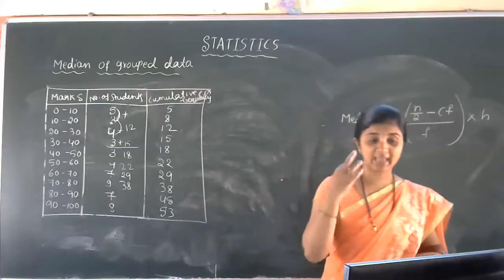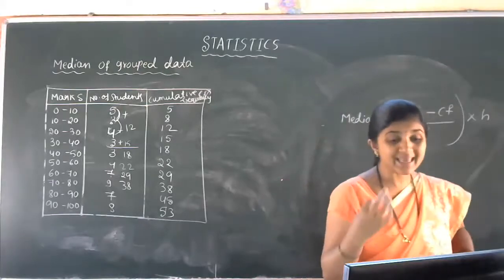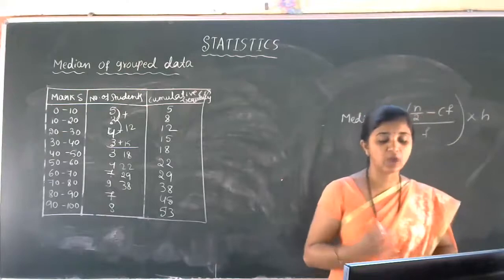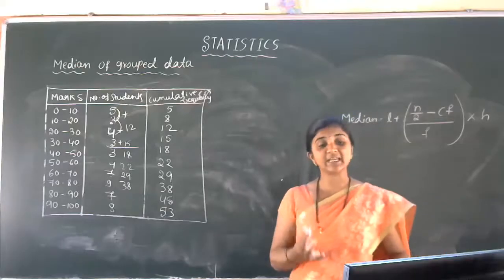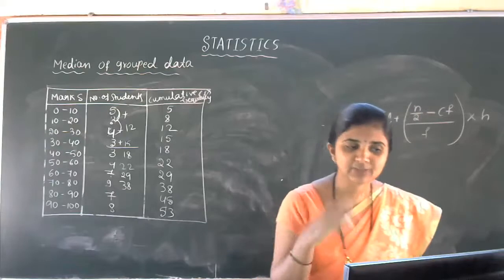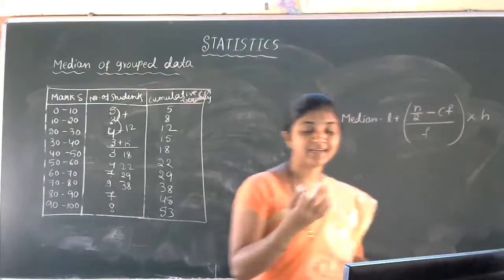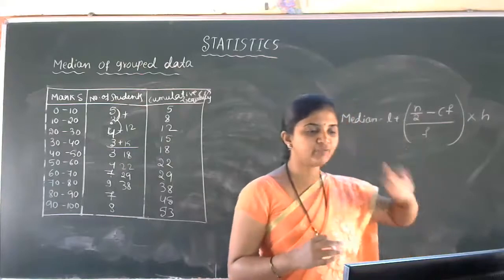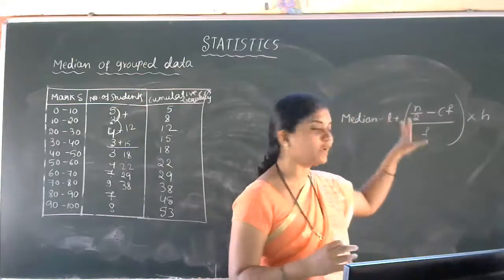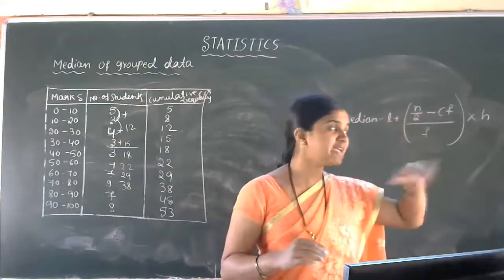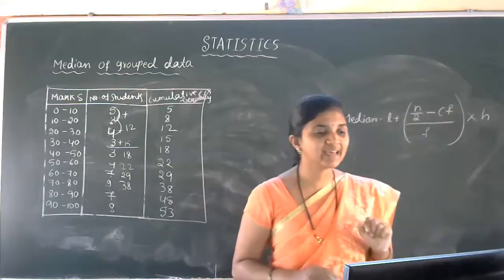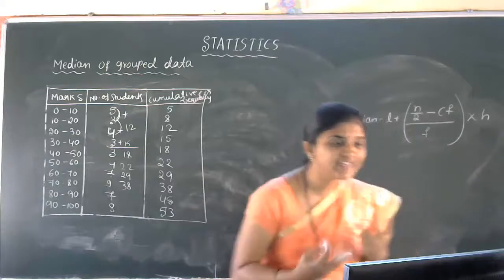Now take the abbreviation of this one. CF is the cumulative frequency of the class preceding the median class. Preceding, succeeding, we discussed these words yesterday. Here one word arises, that is median class. Then what is the median class?